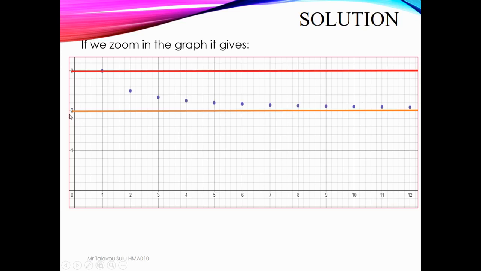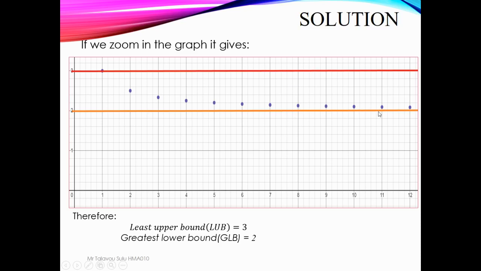This yellow line is 2. So therefore, the least upper bound is 3. The greatest lower bound is 2.